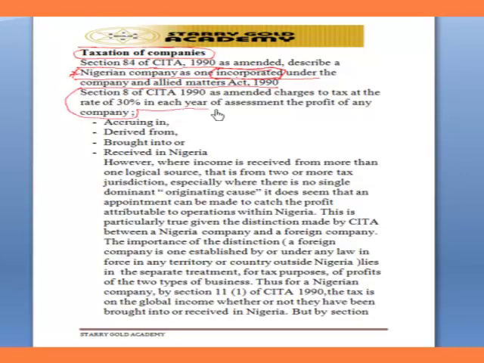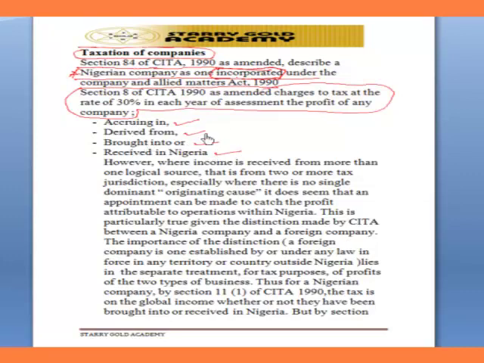Now that we know what a company is, it is the profits of the company that is chargeable to tax at the rate of 30% in each year of assessment. Which profit? Let's go on. It is the profit that is accruing in, that is coming in, or derived from. If it is not coming in, it is being derived from. Or it is brought into or received in Nigeria.